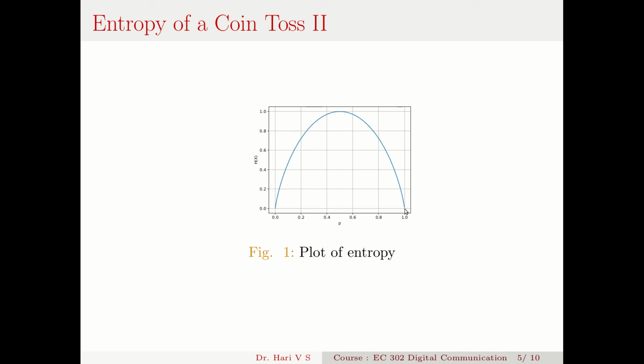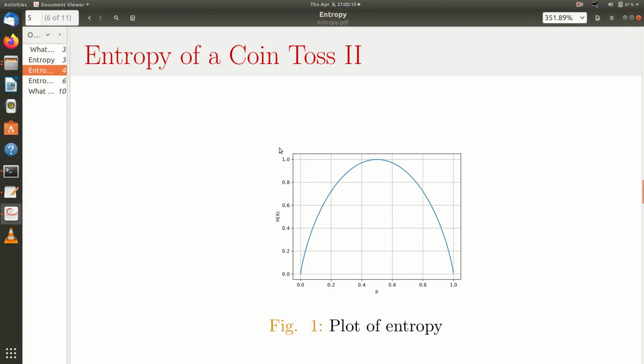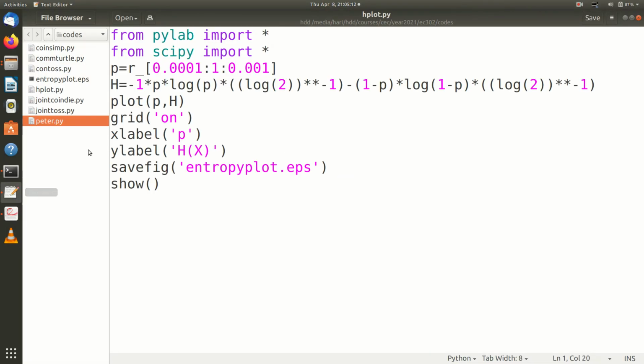Now I will show you the code with which I plotted this. Here you can see that I import the pylab module, which is nothing but the matplotlib plotting libraries, and I import the scipy module. So here I have a p from 0.0001, I didn't put a 0 here, to 1 with an increment of 0.001.